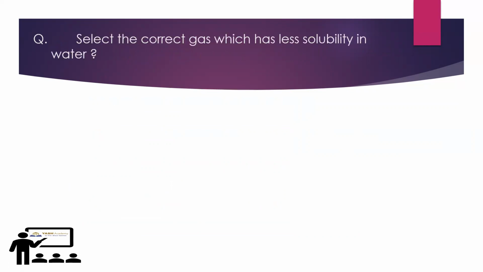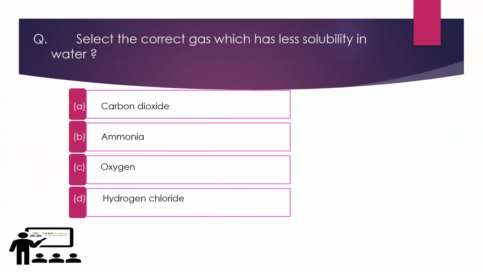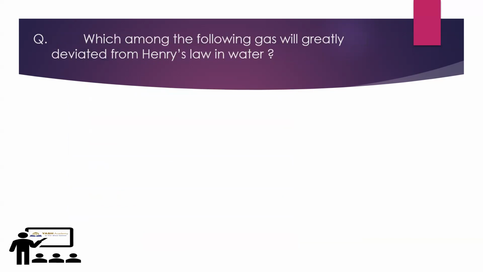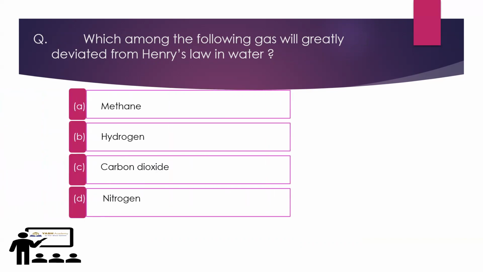Select the correct gas which has less solubility in water. Carbon dioxide, ammonia, oxygen, hydrogen chloride. So here C is the correct answer, oxygen. Which among the following gases will greatly deviate from Henry's law in water? Methane, hydrogen, carbon dioxide, nitrogen. Here hydrogen and nitrogen have no reaction with water. Methane is also insoluble in water, but carbon dioxide forms H2CO3, carbonic acid. So it deviates from Henry's law.